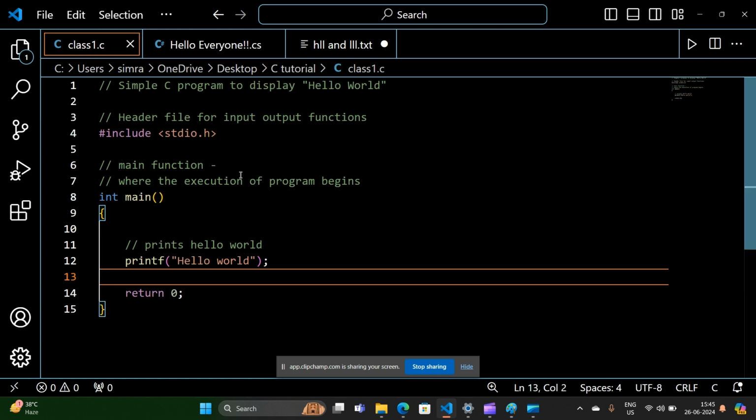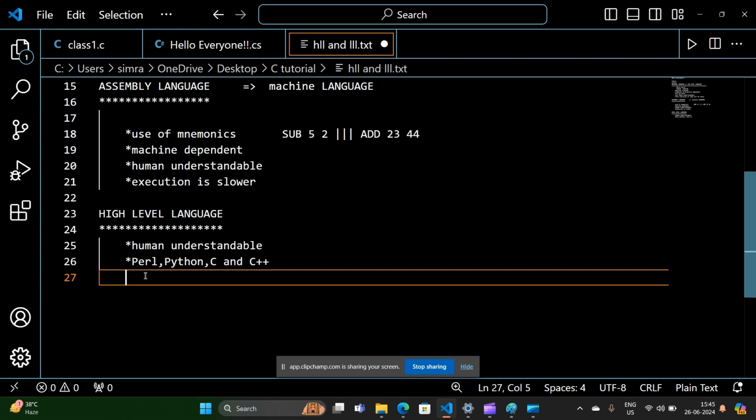Here you are understanding all the things, where which thing is present. This is the library, this is the main function, here it is going to start, here it is going to end. This is the thing which it has to print, and with the help of the printf function we are asking the computer to print hello in the output. Okay, so these are the languages: Perl, Python, C, and C++, which are examples of high level languages.